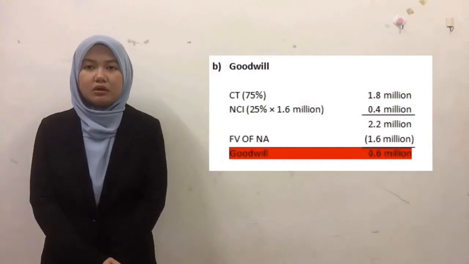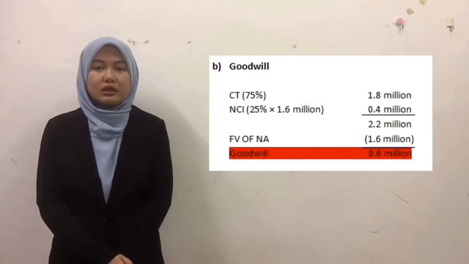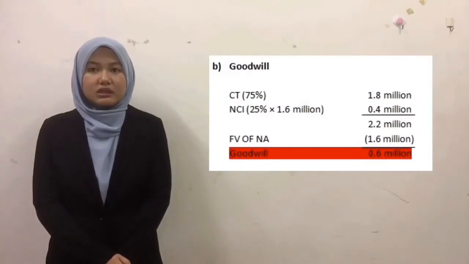Question 3B, amount of goodwill on consolidation. The consideration transferred for 75% amounted to 1.8 million, plus NCI of 25% times 1.6 million, and the total of both is 2.2 million. This should be deducted by the fair value of net assets of 1.6 million. So the total goodwill that they acquired is 600,000.